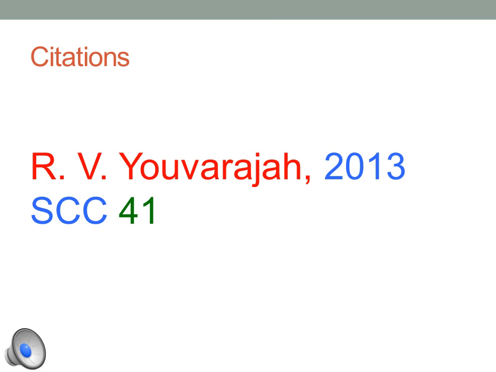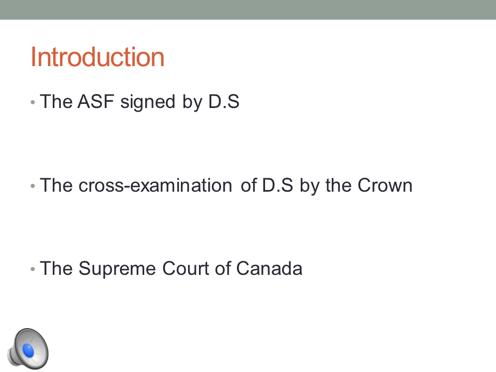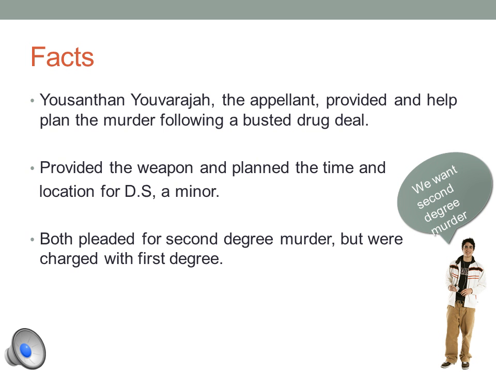Citation: R versus Uvaraja, 2013 SCC 41. This case was broken up into three issues. The first one being the ASF, the agreed statement of facts signed by DS, the minor. Then the cross-examination of the same minor by the Crown, but they were not able to due to solicitor-client privilege. Both of these issues were brought to the Supreme Court of Canada. The facts of this case: Yusantan Yuvaraja, the appellant, helped plan a murder after a busted drug deal.